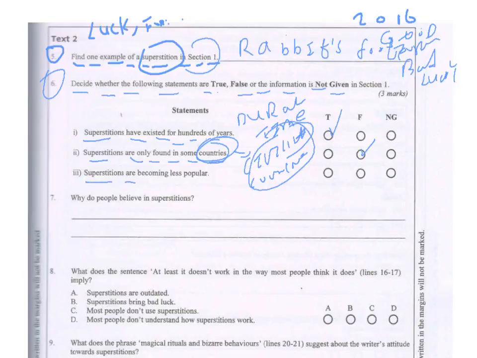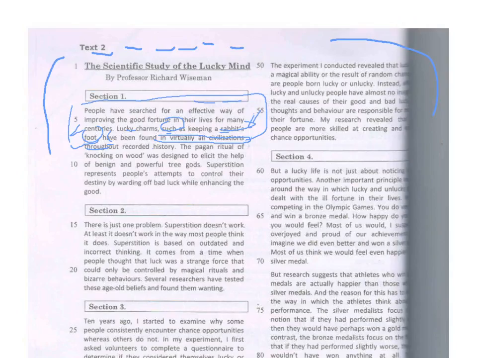Next, superstitions are becoming less popular. What is less popular? That means people are not believing in it anymore, or fewer people are believing in it. Let's take a look. Okay, let's continue. Recorded history. The pagan ritual of knocking on wood was designed to elicit the help of benign and powerful tree gods. Superstition represents people's attempt to control their destiny by warding off bad luck while enhancing the good.